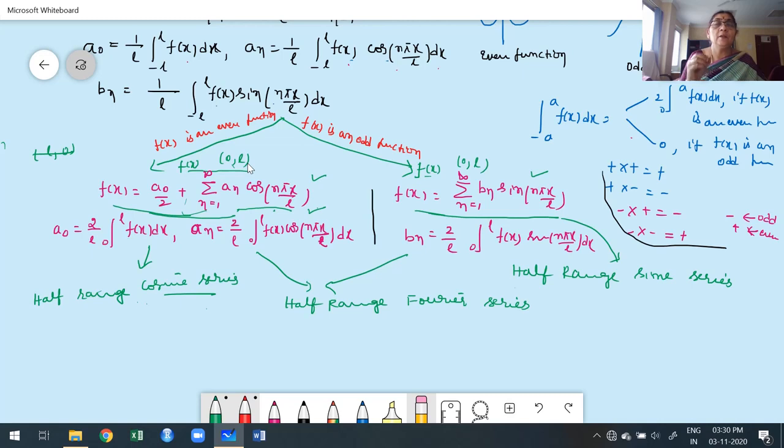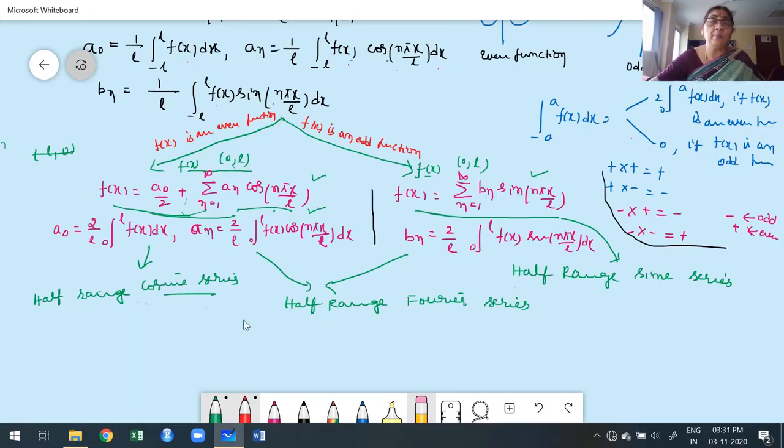remember our general interval is 0 to L. The upper limit of the given interval itself is the value of L. Because most of the students take half of 0 to L. That is not correct. Once the problem mentions half range, it means the given function is already taken in half of the interval. It's already given, and it is not necessary to take half of that again. Don't confuse the general construction of Fourier series with half range. Half range means they already consider the function in half of the interval. Then we directly take the value of L as the upper limit of the given interval.